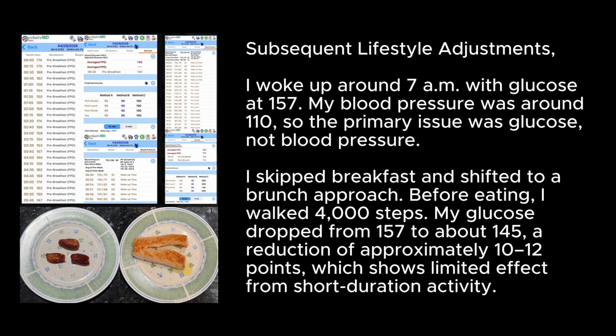Subsequent lifestyle adjustments. I woke up around 7 a.m. with glucose at 157. My blood pressure was around 110, so the primary issue was glucose, not blood pressure. I skipped breakfast and shifted to a brunch approach. Before eating, I walked for 1,000 steps. My glucose dropped from 157 to about 145, a reduction of approximately 10 to 12 points, which shows limited effect from short-duration activity.